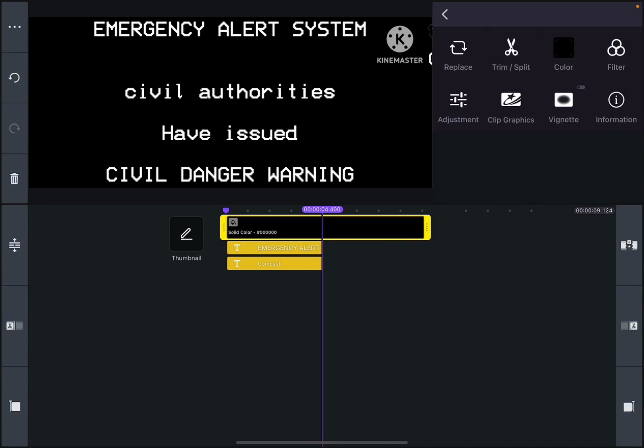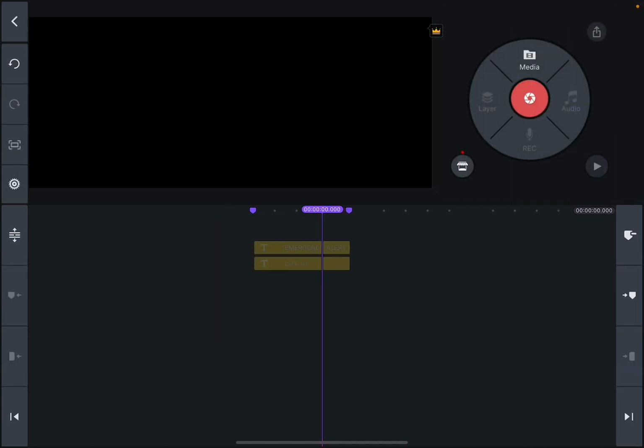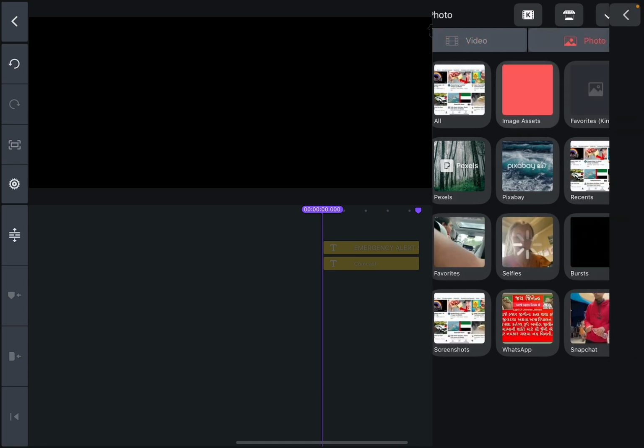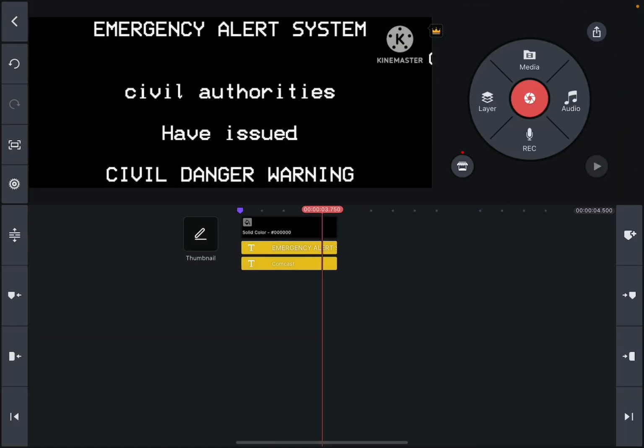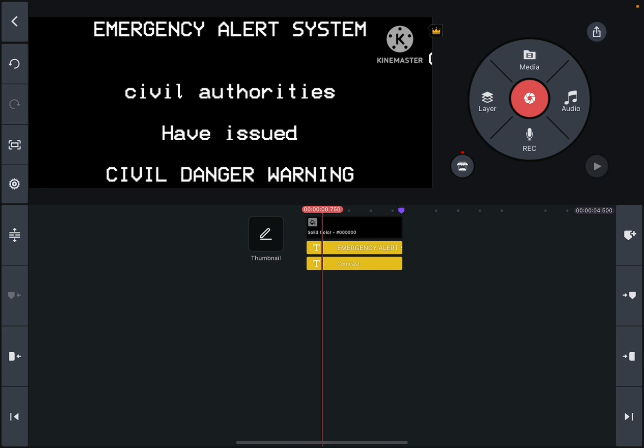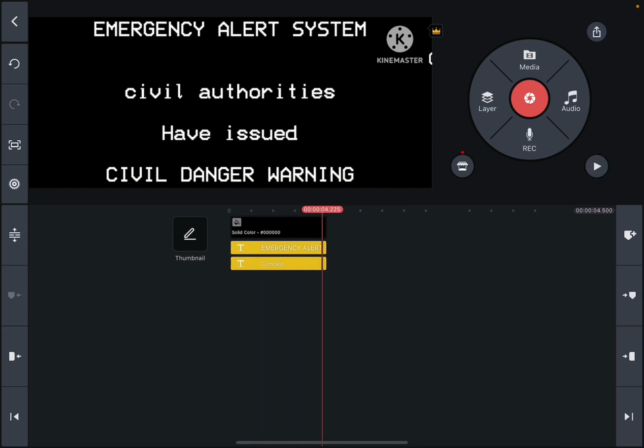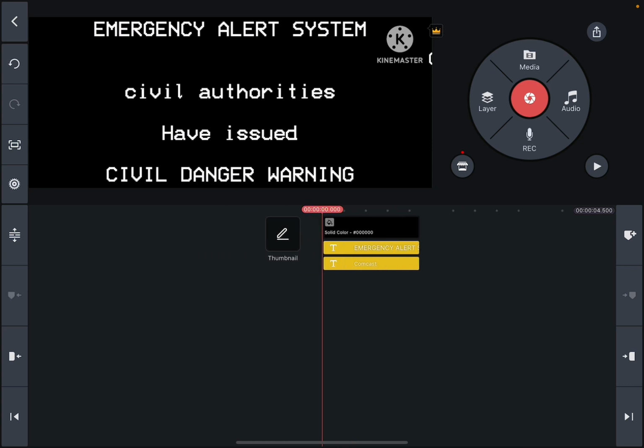So if you want to do that, just delete this, click on media, click on photo, do this now, and then click on minus. And then what you want to do is take a screenshot.